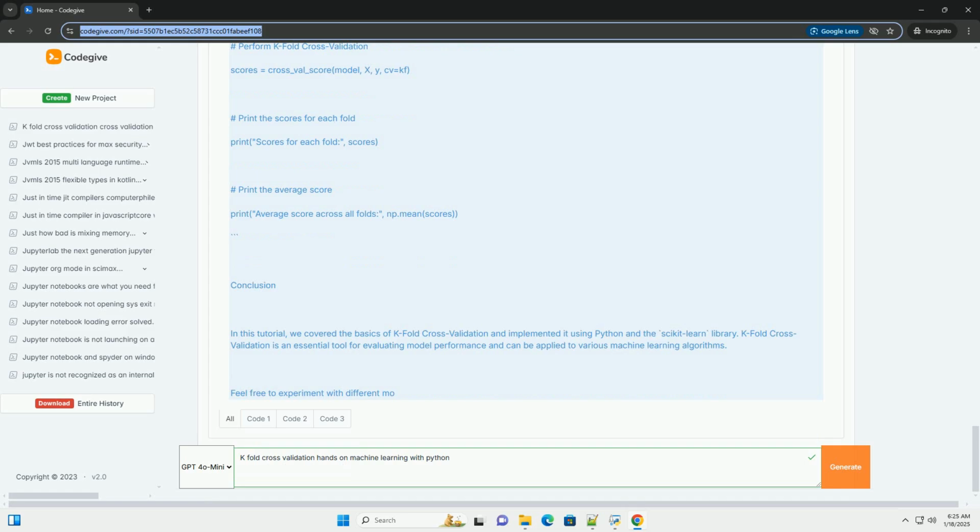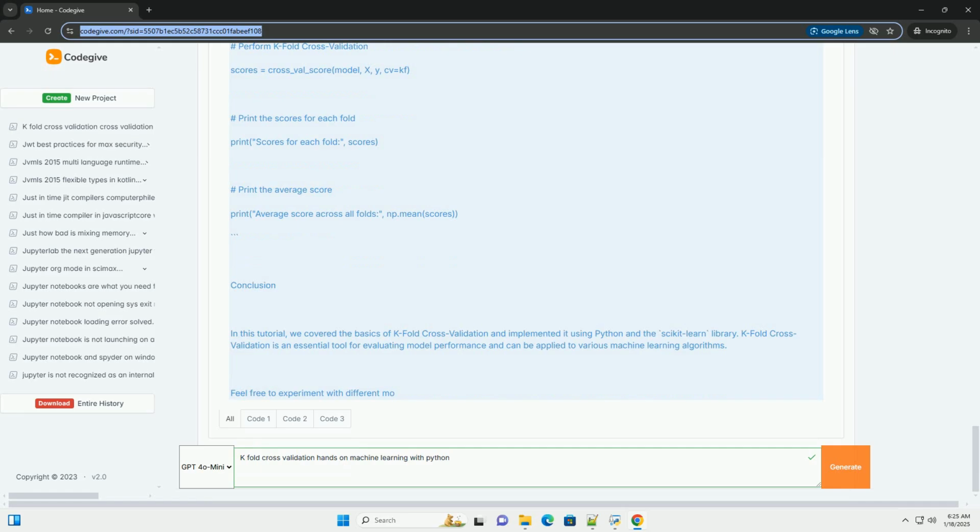How to implement K-fold cross-validation in Python? We will use the popular machine learning library scikit-learn to implement K-fold cross-validation. Let's go through a step-by-step example using a simple dataset. Step 1. Import libraries. Step 2. Load the dataset. For this example, we will use the iris dataset, which is a classic dataset for classification tasks.